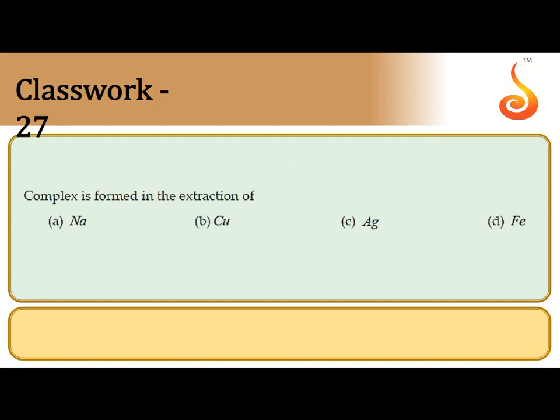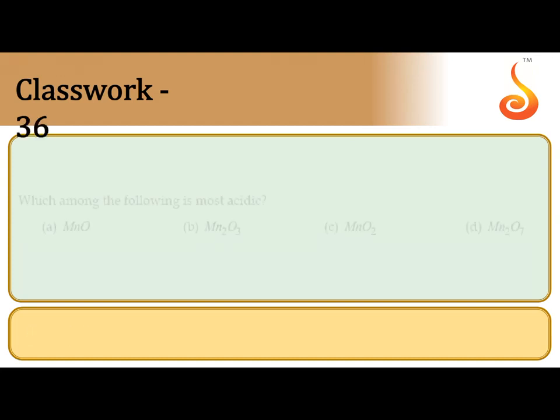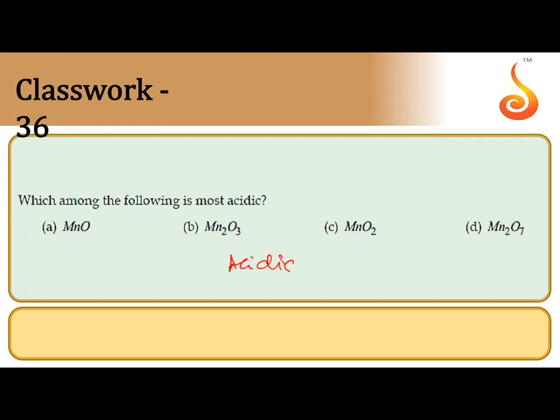A complex is formed in the extraction of silver: silver cyanide complex is formed. Which among the following is the most acidic? The acidic nature of an oxide generally increases with the oxygen content of the oxide, or it is directly proportional to the oxidation number of the metal. Here manganese has the oxidation number +7. So, Mn2O7 is the most acidic among these four.